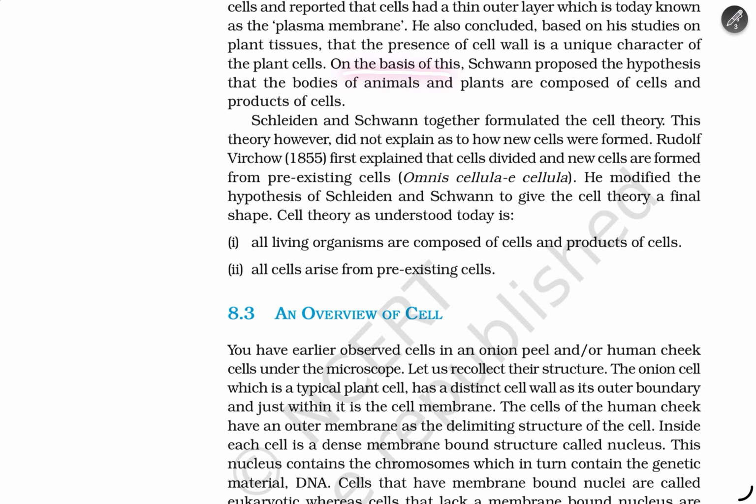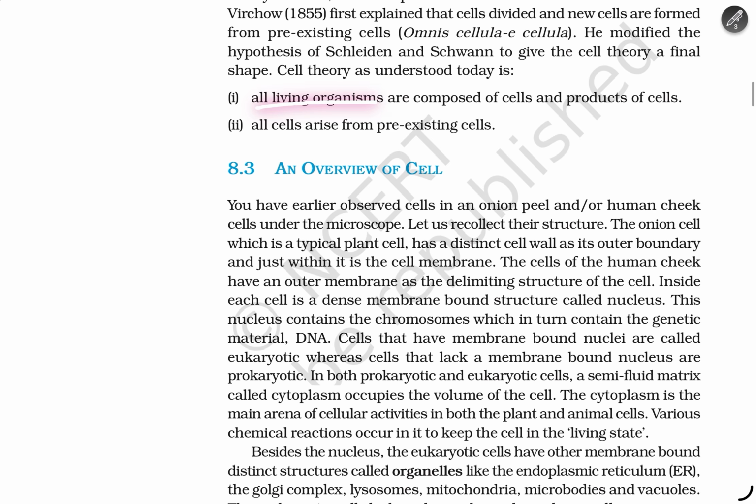On this basis, Schwann proposed a hypothesis that the bodies of animals and plants are composed of cells and products of cells. Schleiden and Schwann together formulated the cell theory, which, however, did not explain how the cells were formed. Rudolf Virchow first explained that cells divide and new cells are formed from pre-existing cells, omnis cellula e cellula. He modified the hypothesis of Schleiden and Schwann to give the cell theory a final shape. The cell theory is understood today as: all living organisms are composed of cells and the products of cells, and all cells arise from pre-existing cells.